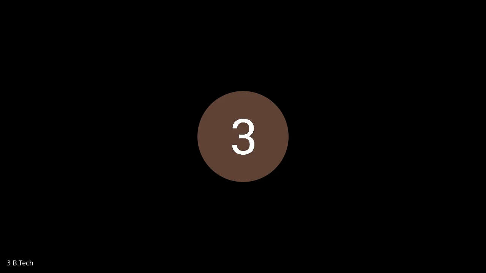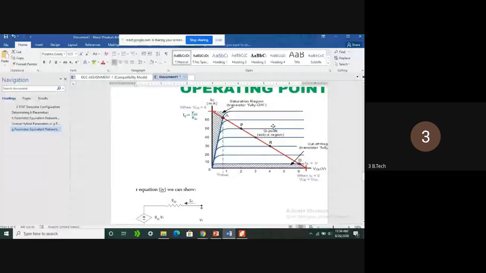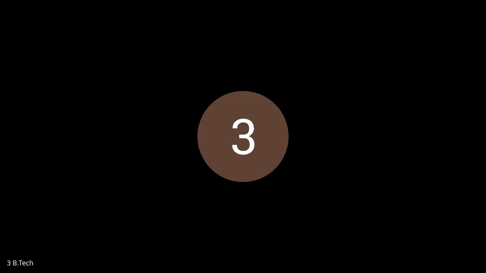If you are trying to operate a transistor in the active region, we should fix the DC operating point at the middle of the DC load line only. By placing the operating point at the middle of the DC load line, any input given is amplified faithfully, so there is no distortion in the positive cycle or in the negative cycle.